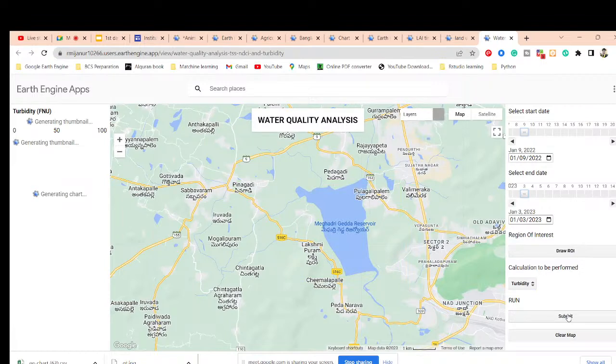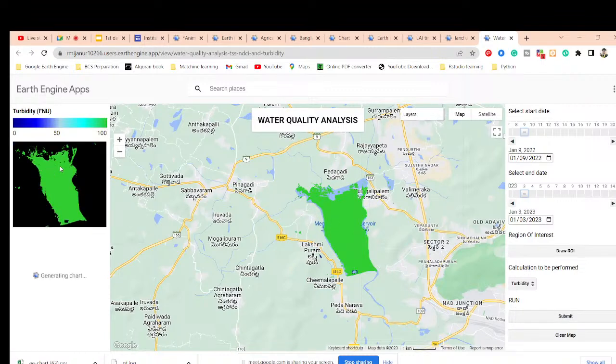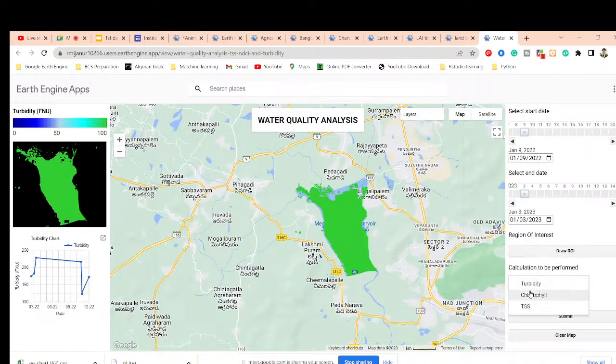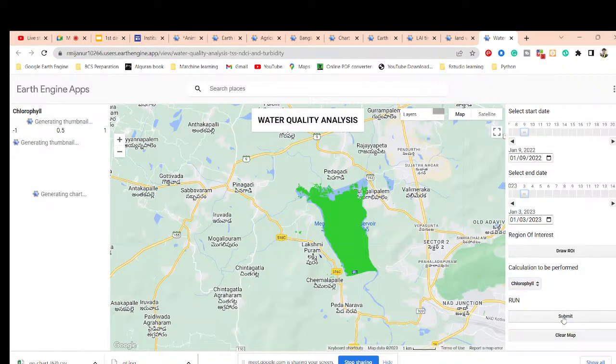Now it will create all of these things, such as the legend, display the result here, create the changing animation, and also create the time series chart between this time period, showing when the turbidity is high and when the turbidity is low. We can easily get that from here. Suppose I want to select chlorophyll and submit it. Now I can get the result.